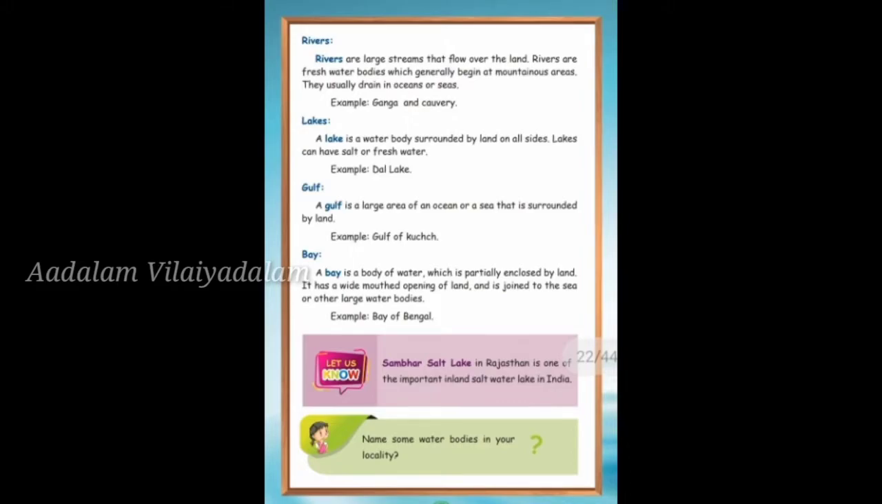Now we'll study about the types of water bodies. The first one is the lake. A lake is a water body surrounded by land on all sides. They are fresh or salt water bodies. We know only the freshwater lakes, no, children? Salt water bodies are also there. An example is Kolleru Lake. This Kolleru Lake is fresh water.